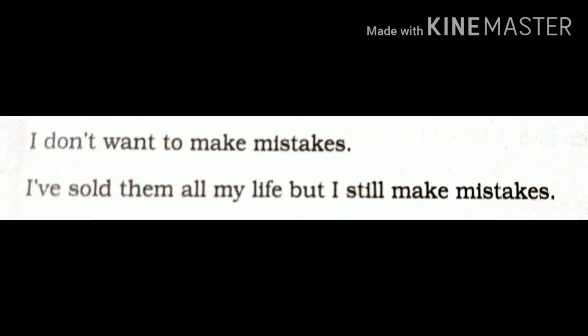Now let's look at the second example. It is an example of a compound sentence in which we see two sentences, known as clauses, so here there are two clauses. The first clause is I have tried them all my life, and the second clause is I still make mistakes.